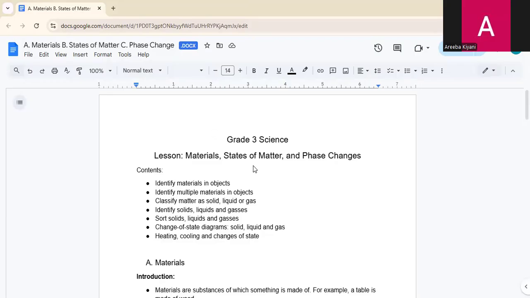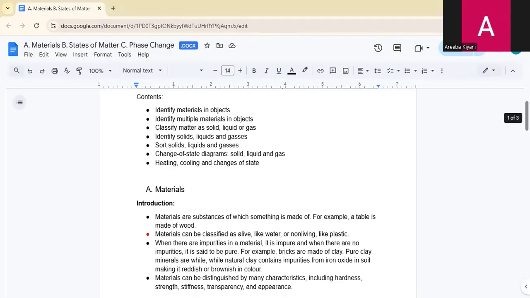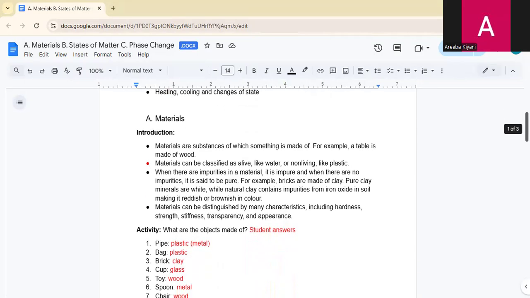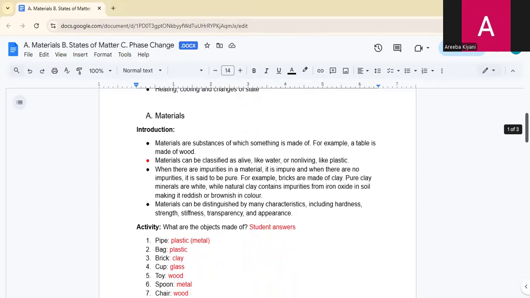Hey students, so today's topic is about materials, states of matter, and phase change. These are the contents, okay, which we will discuss in the class. Let's move towards simply materials, okay.